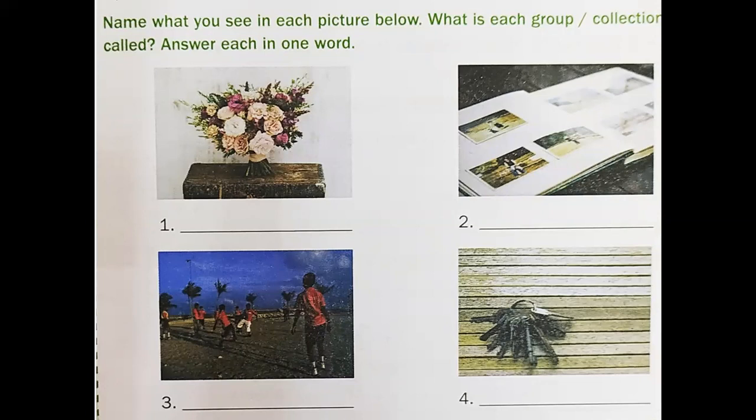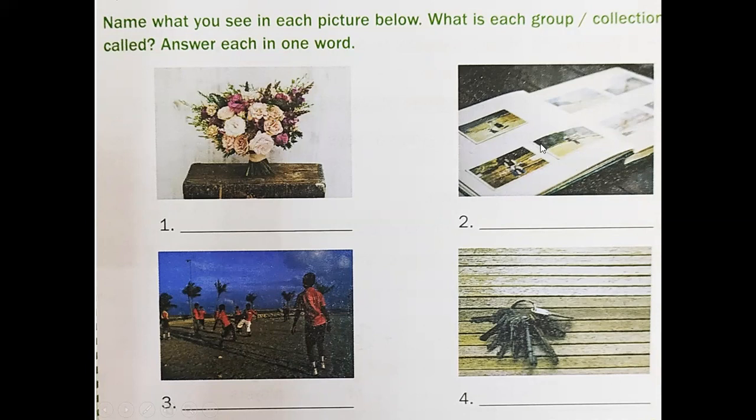Here, name what you see in each picture below. Here we have a group or collection, and what is each group and collection called? Here we have flowers, so we can say a bouquet of flowers.